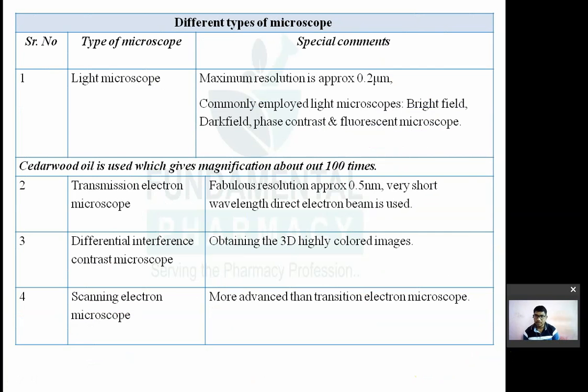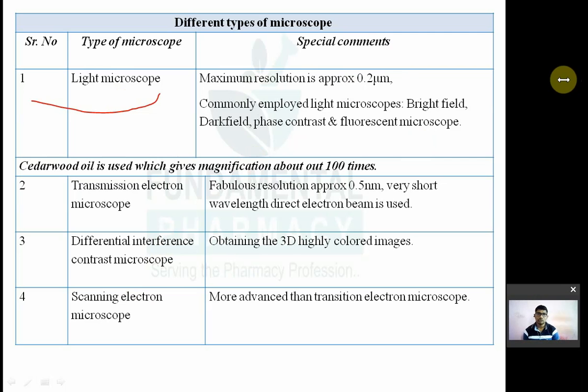Different types of microscope. They have already asked about the first type of microscope. The first type is the ordinary light microscope. Microscope बहुत सारे प्रकार के होते हैं, जैसे light microscope, transmission electron microscope, scanning electron microscope. ठीक है, सबसे ज़्यादा resolution scanning electron microscope होता है. For the light microscope, the parts are eyepiece, condenser, lens, etc., which are mentioned in the book. They are not going to ask questions on this.